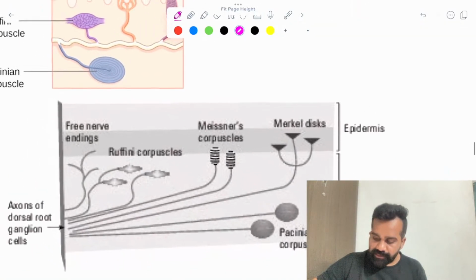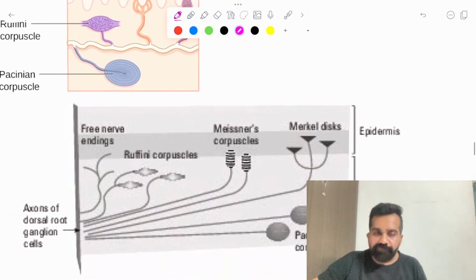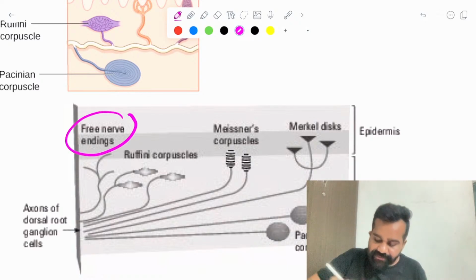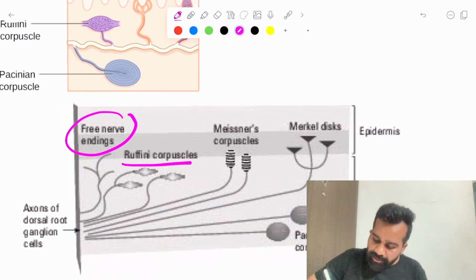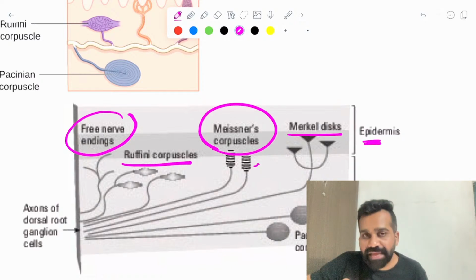So see this. In the epidermis and dermis, in physiology also, you will be learning about all types of these nerve endings. As you can see here, there are free nerve endings, Ruffini corpuscle. This will be covered mainly in physiology. Meissner's corpuscle, what we discussed, is encapsulated.